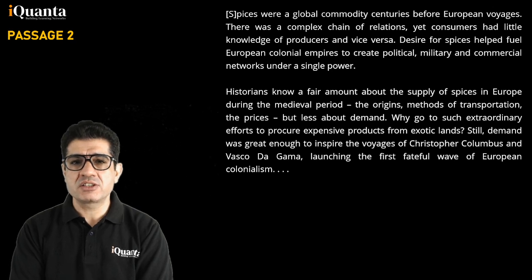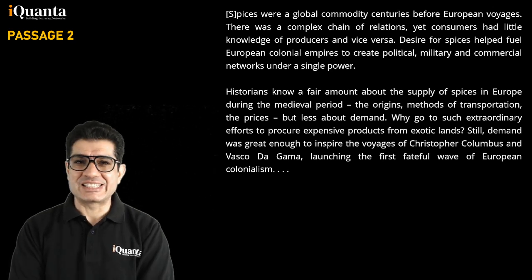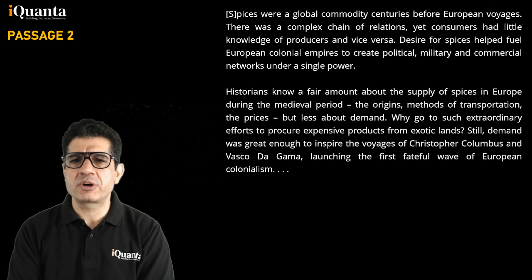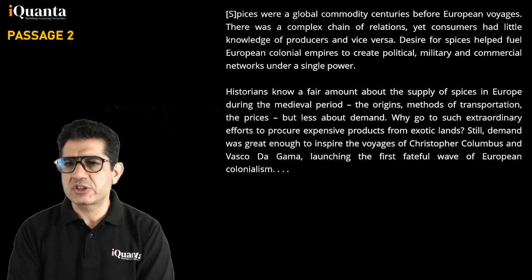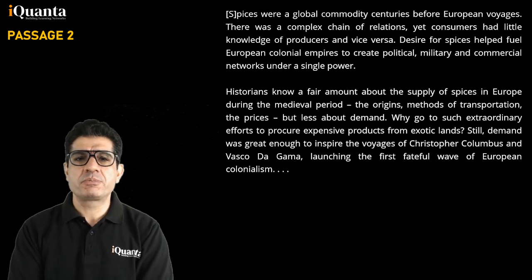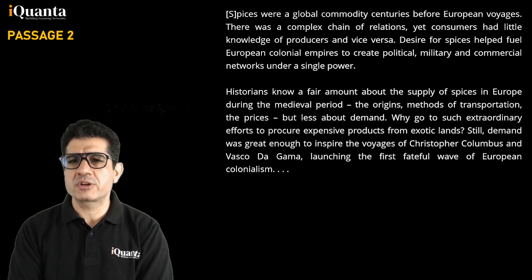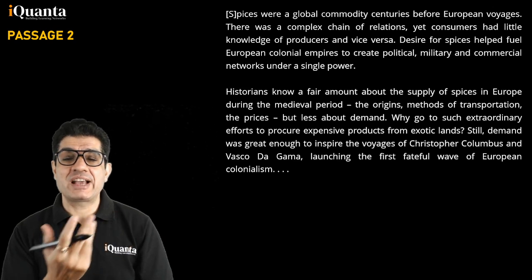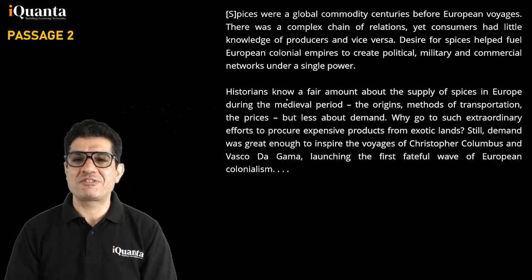So here is that passage which talked about spices. So spices were a global commodity centuries before European voyagers. There was a complex chain of relations, yet consumers had little knowledge of producers and vice versa. Desire for spices helped fuel European colonial empires to create political, military, and commercial networks under a single power. Okay, so there are times when something as humble as spices can have this kind of an impact.